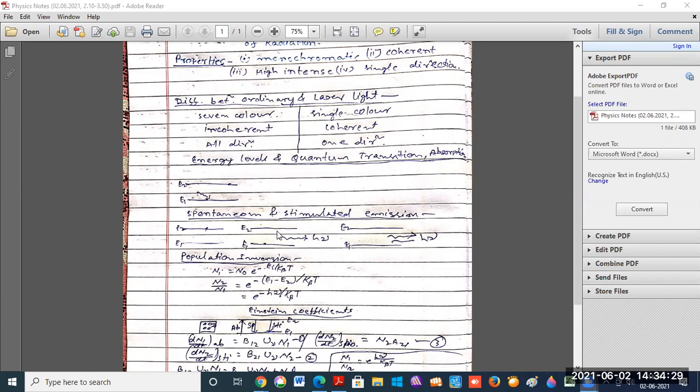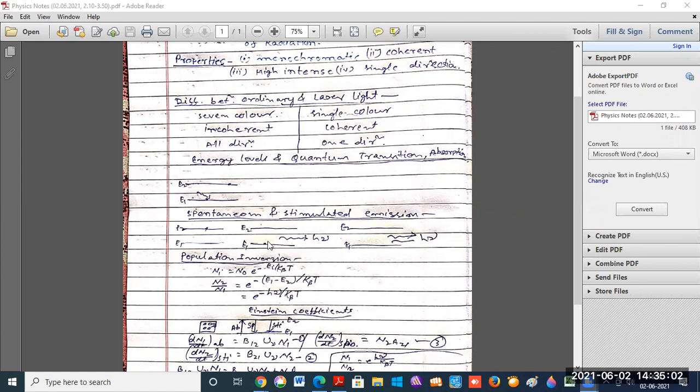One thing I am missing. If an atom jumps from the upper energy level to the lower energy level, it takes 10 to the power minus 8 seconds.